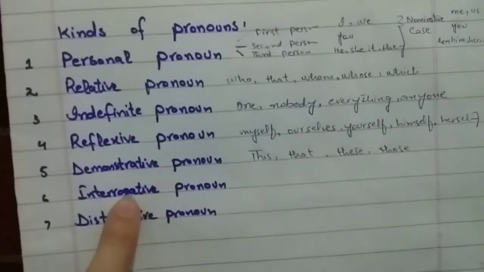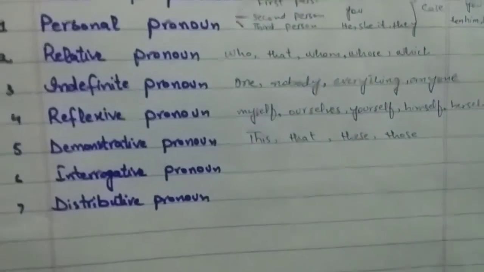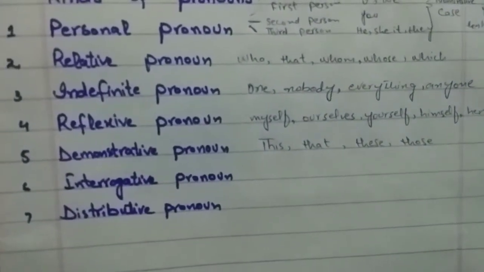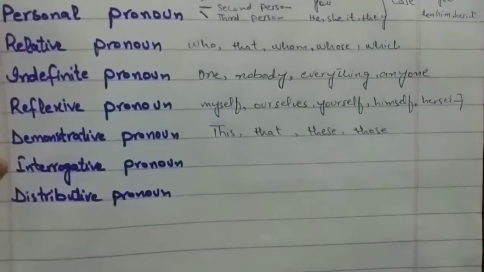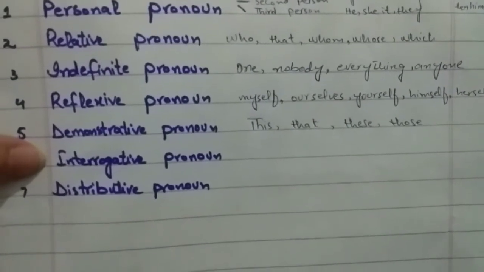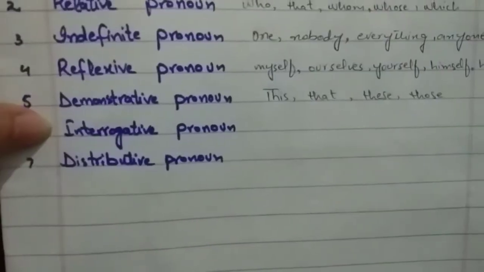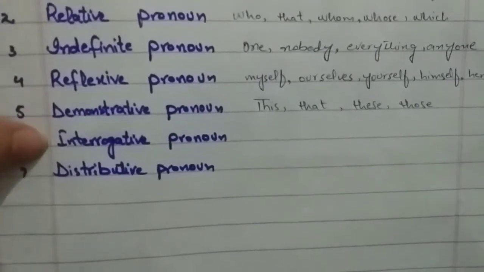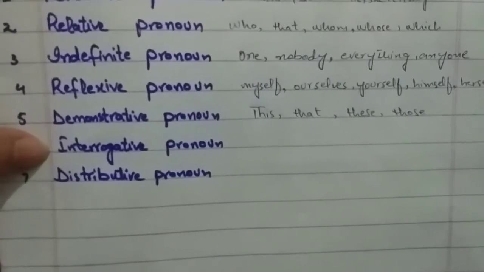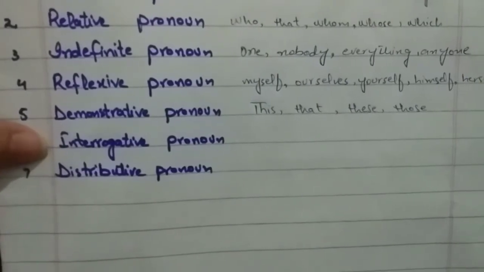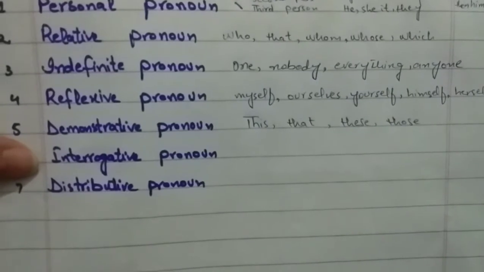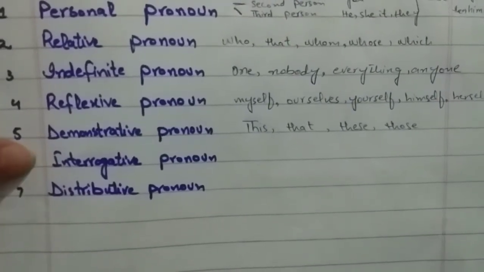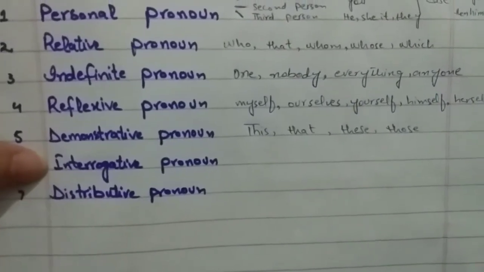Let's move towards the interrogative pronoun. As it is clear from the word, interrogative means question. So, interrogative pronouns are used to ask questions, and they are who, whom, whose, which, what. For example, who was on the phone? Who is the person who designs your clothes? These are the examples of interrogative pronoun.